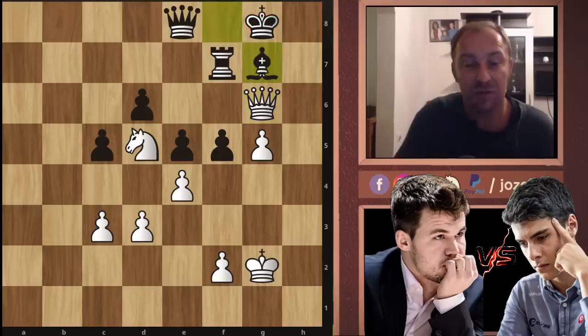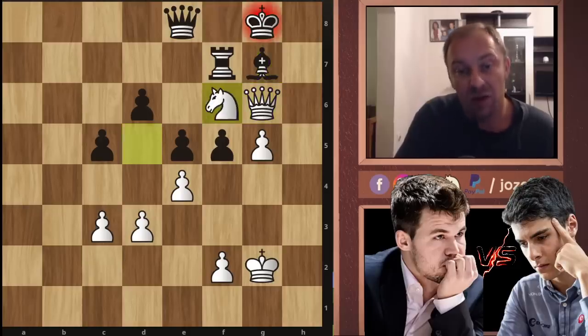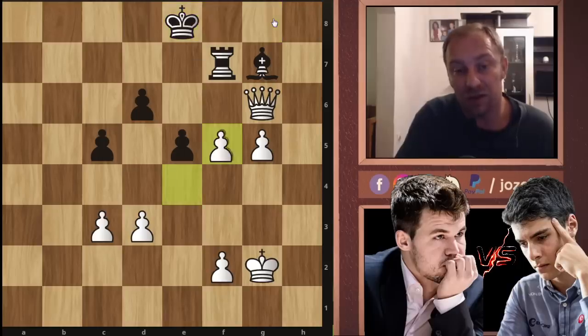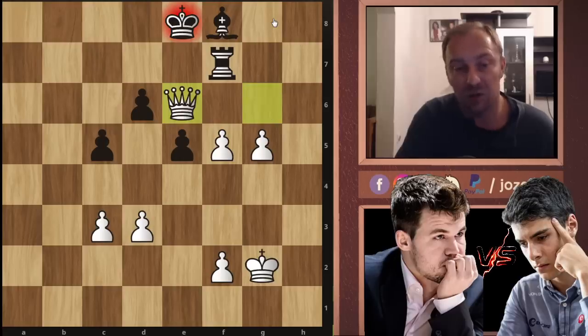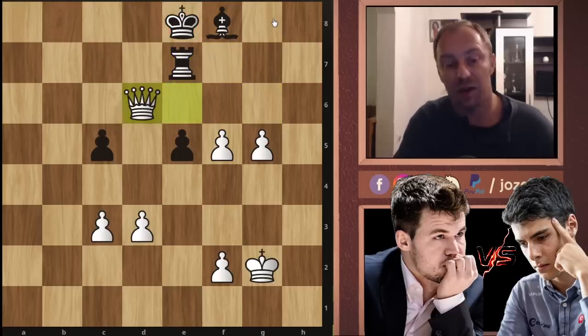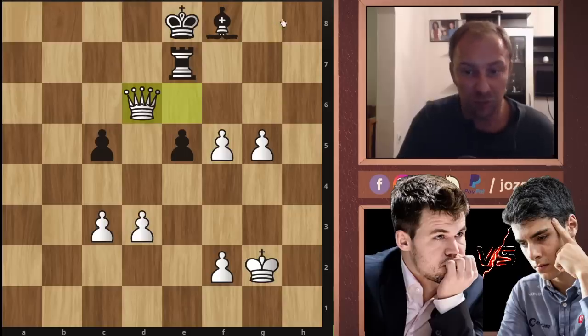Because if you try here, for instance, bishop to g7, now comes again the stunner, knight to f6. You cannot take with a rook because you will lose the queen. If you move the king, you're getting checkmated. Here, if you try king to f8, then knight to e8, and here we can simply take another pawn. Here after bishop to f8, again queen to e6. If you cover, we can take another pawn, and it's of course a completely winning endgame here for white.